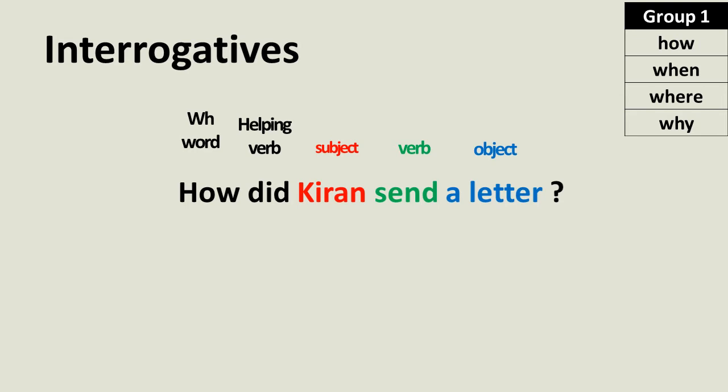And before going to convert the given sentence into passive voice, all of you forget sometime the WH word how. Why? Because the 4 steps we apply for the rest of the sentence, that is, did Karen send a letter, not for how. So let us forget this one for some time.